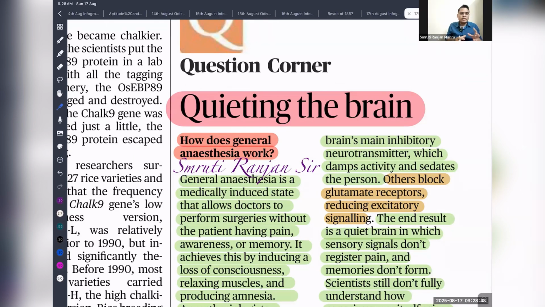Why is this person not feeling pain? There is a signal. For example, if I am hitting my hand and causing some injury, there will be a signal that transmits through the nerves to my brain. But whenever a person takes anesthesia, the anesthesia blocks that signal. That is the reason people who are taking anesthesia are not able to feel the pain. They are also not able to have any memory during the anesthesia.